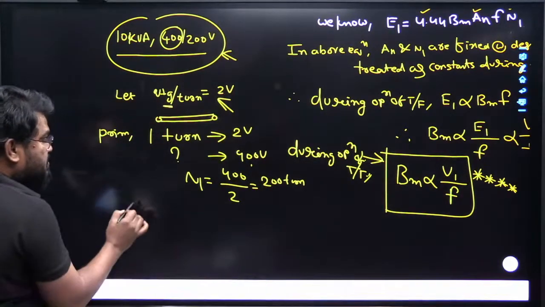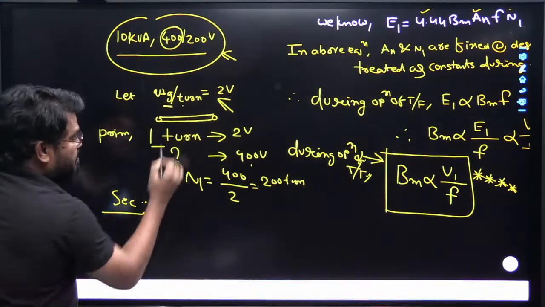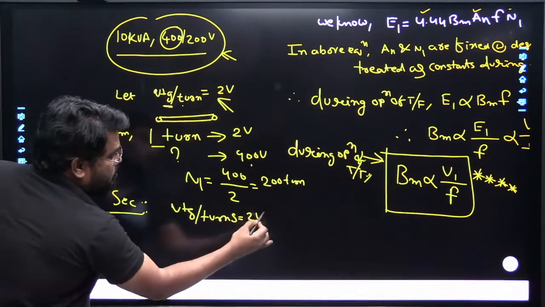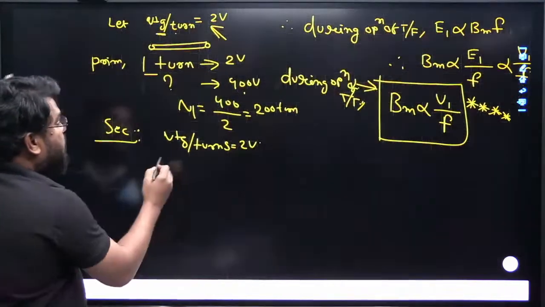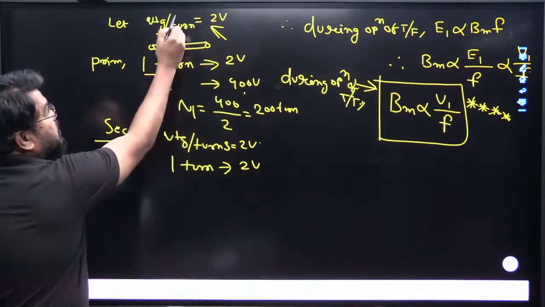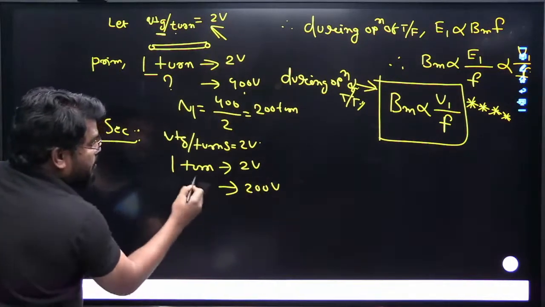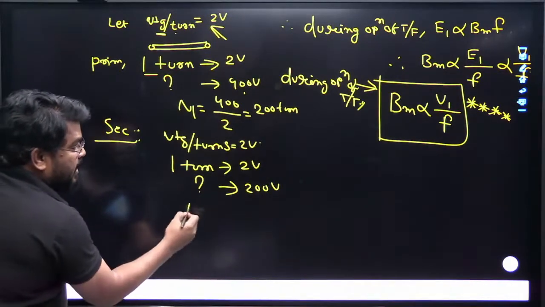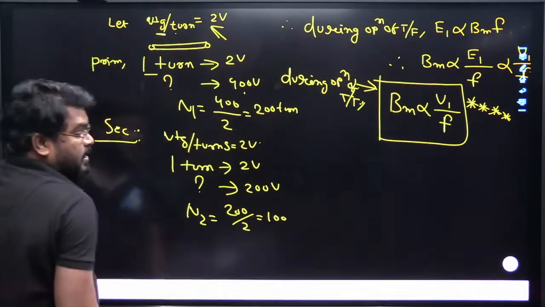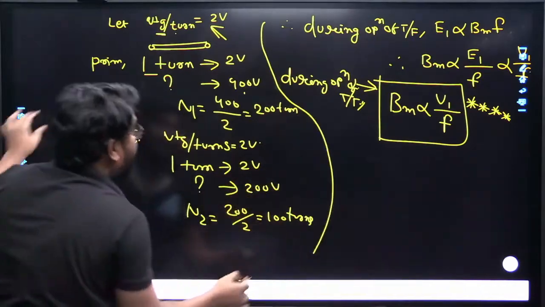Similarly in the secondary winding, the voltage per turn is the same, equal to 2 volts. One turn generates a voltage of 2 volts, so to generate 200 volts, how many turns are required? N2 is equal to 200 divided by 2, that is equal to 100 turns. Now tell me, is it constant or not?